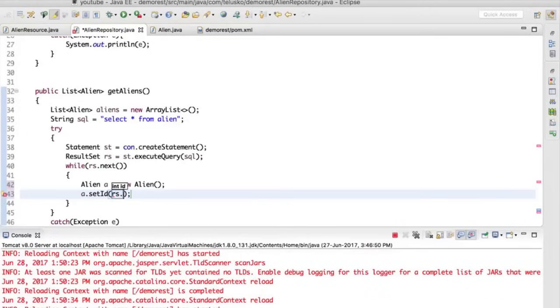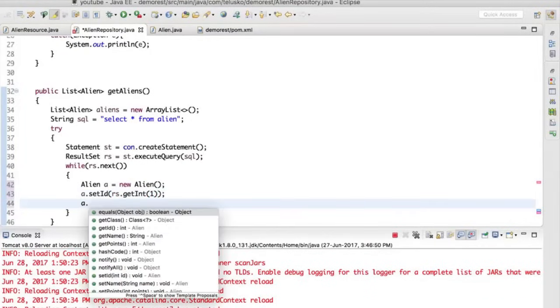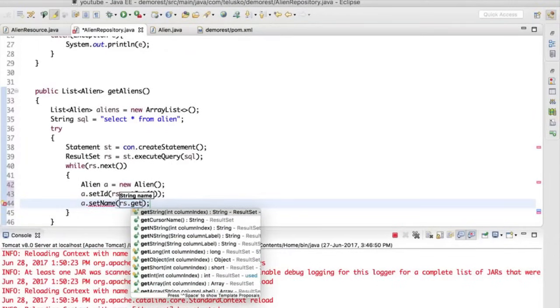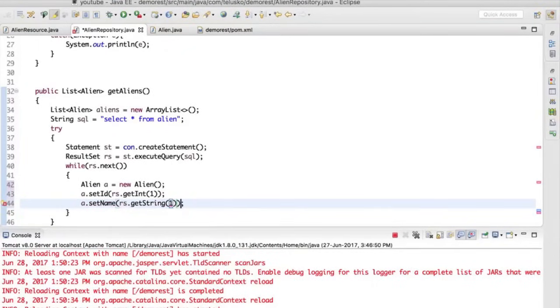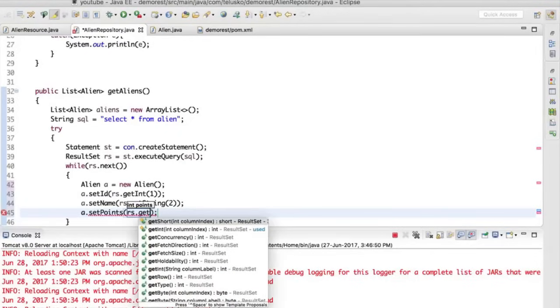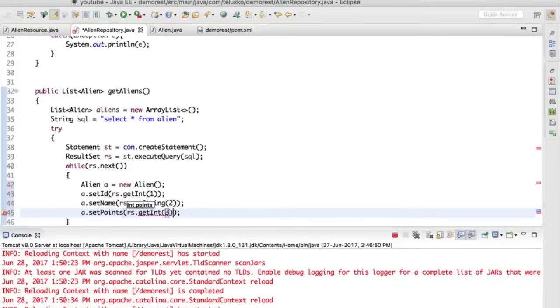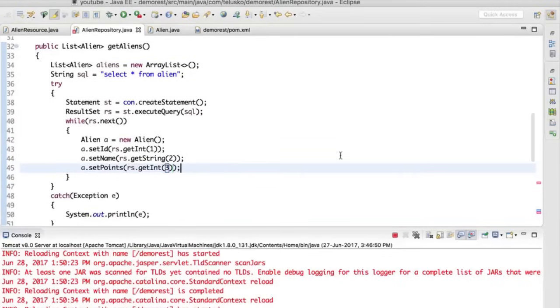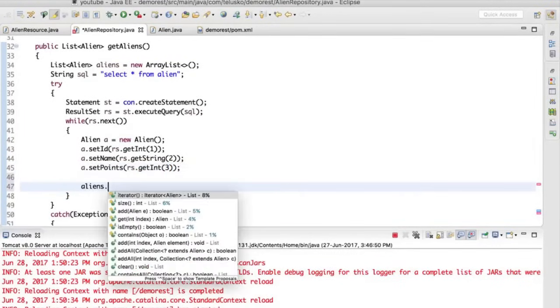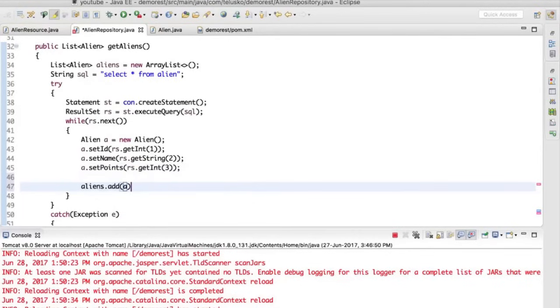We'll say rs.getInt from the first column. We'll say a.setName. It will be the second column, rs.getString, we'll say 2. Then a.setPoints, which is rs.getInt, it will be from 3, right? So we got this object and we have assigned the values. Now we'll assign this value in a list. So we'll say aliens.add, and let's pass a.